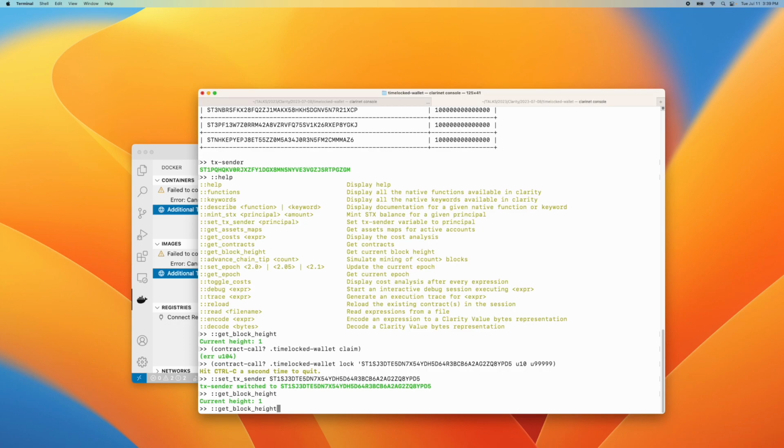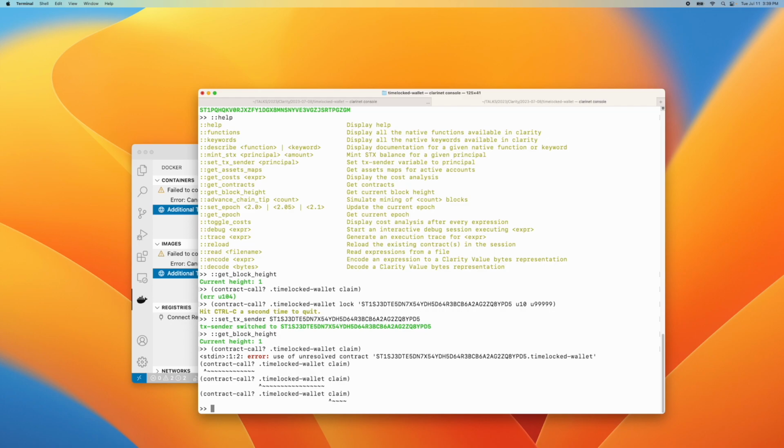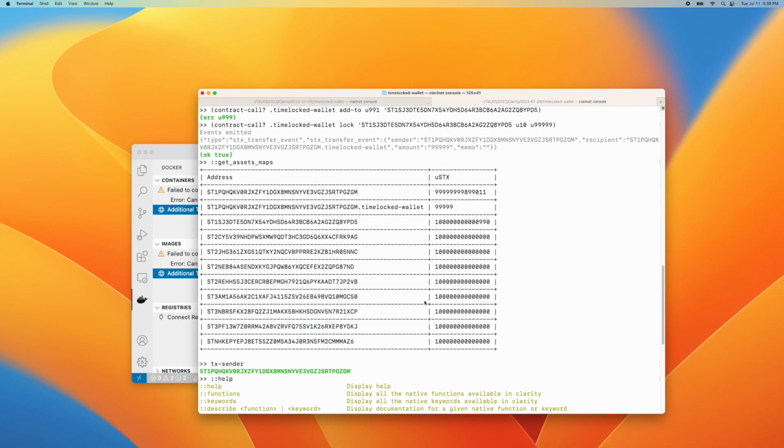So I'm going to go back to do contract call claim. Okay, and then we do a claim here, and oops, oh, time block wallet. So the claim, we actually have to specify the particular contract we're coming from, your unresolved contract. Okay, so this is not the right contract, but so I'm going to specify the contract.